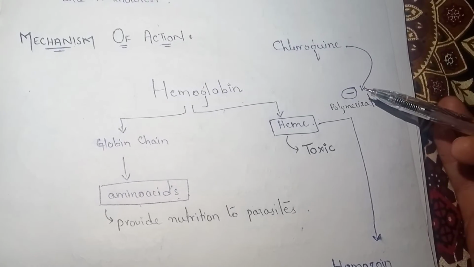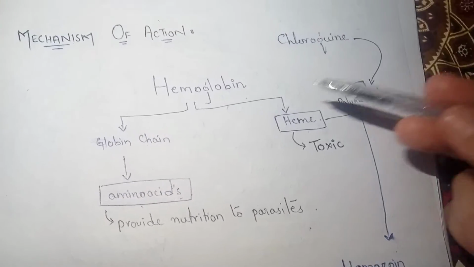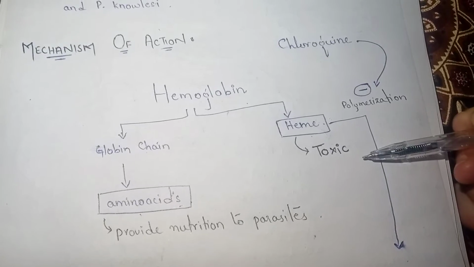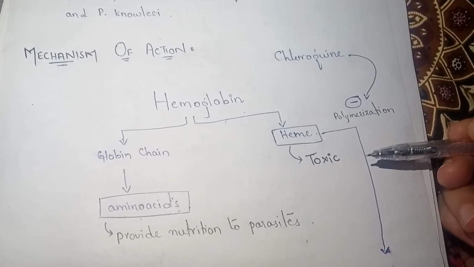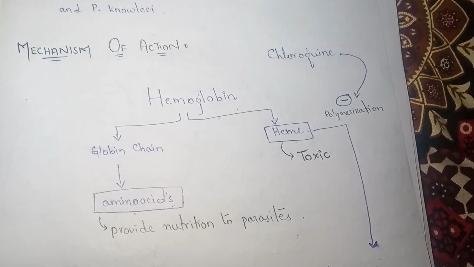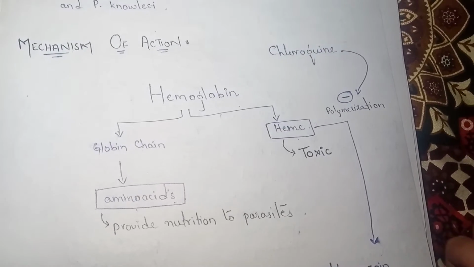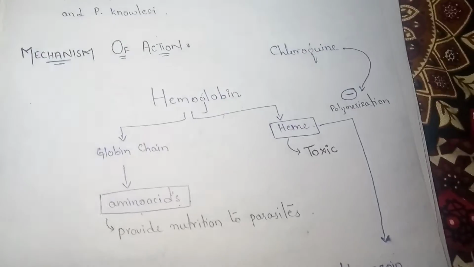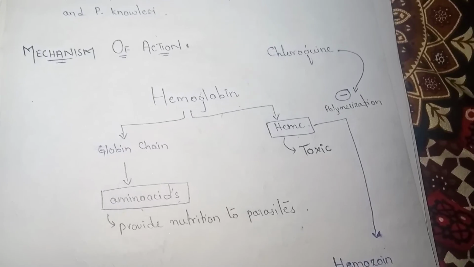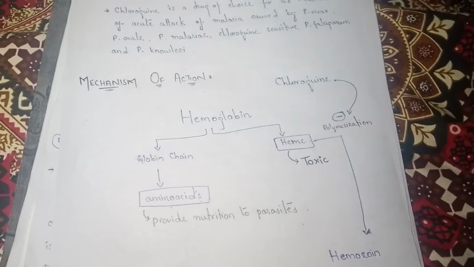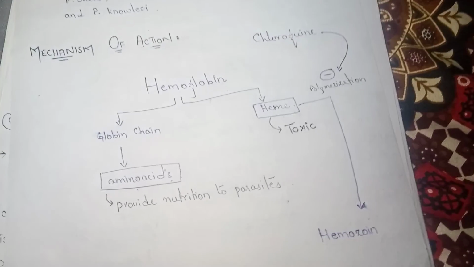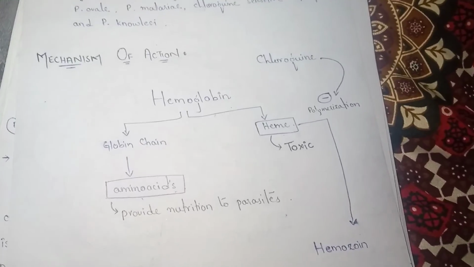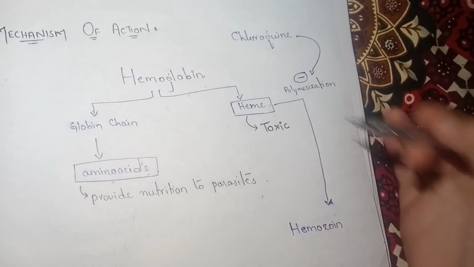So if this polymerization is blocked, what will happen? The heme concentration will increase. So if the heme concentration is increased, the toxic effect will increase, and it will kill the parasite. The parasite is killed, and we are cured. The person is cured from the malarial parasite. So this was all the mechanism of how the chloroquine is going to act, and how the chloroquine is going to kill the parasite, right? It just inhibits the polymerization of heme to hemozoin.